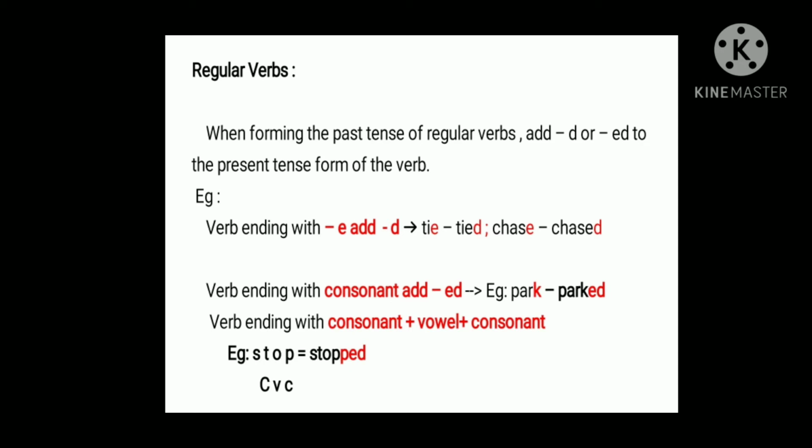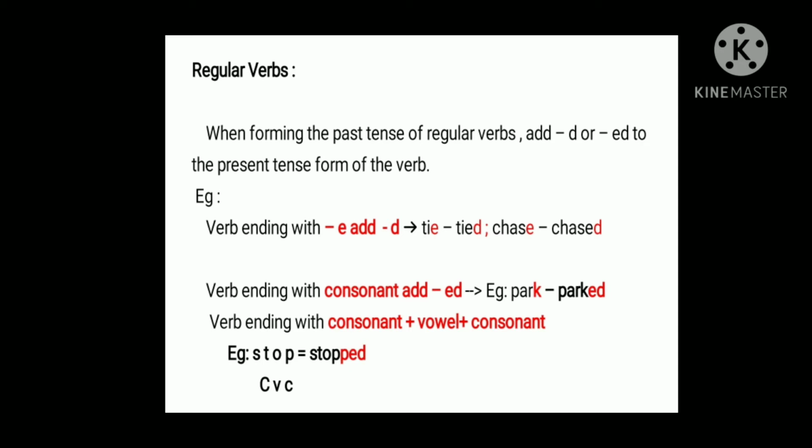Okay, there are three types of rules. For example, when a verb ends with e, we will add only d to it. For example, tie ends with e, so we are adding only d. Chase is a verb ending with e, we are adding only d. Whereas if a verb ends with a consonant, we will add ed. For example, park, parked. P-A-R-K. Park ends with a consonant K. So we are adding ed.